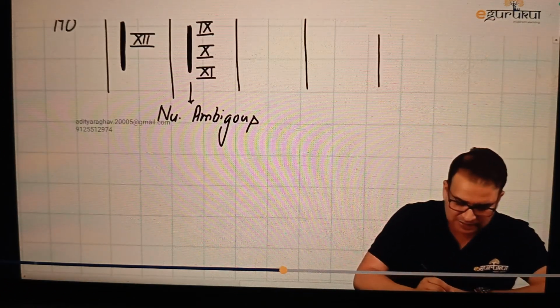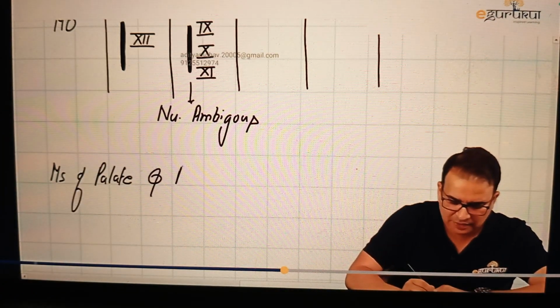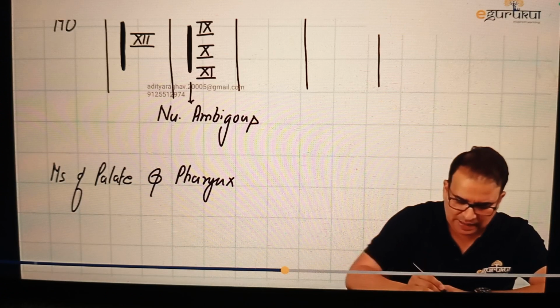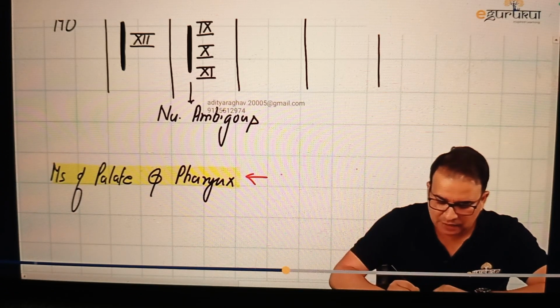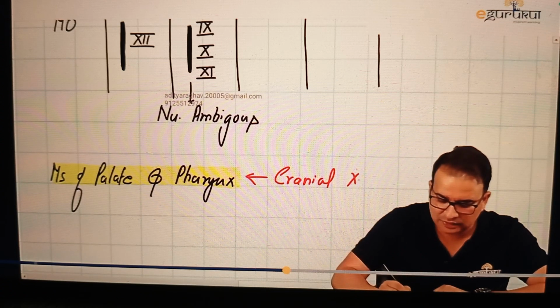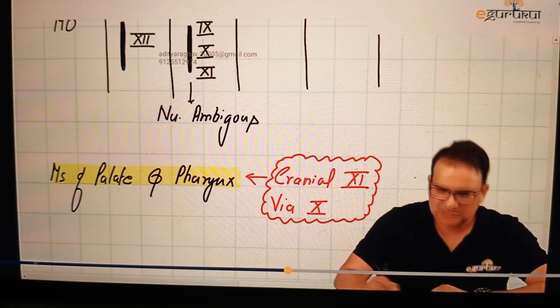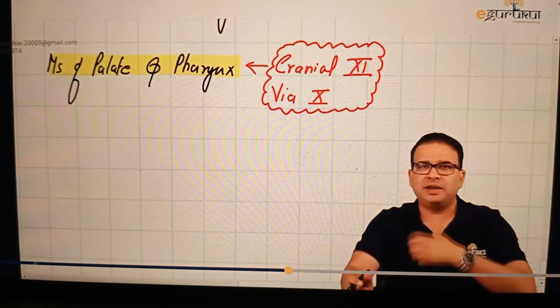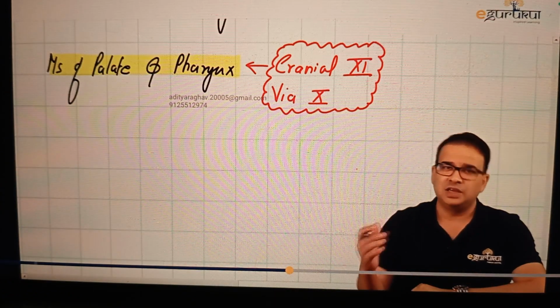I want you guys to write it separately that if the question is about the muscles of palate and pharynx, and I'm saying palate and pharynx, not larynx, let's keep the larynx out of it. Muscles of palate and pharynx, they are supplied by which nerve? They're supplied by the cranial accessory nerve, but you have to say via vagus. Cranial accessory via vagus. We'll understand how exactly it is done. There's something called hitchhiking. Head and neck is known for hitchhiking. When one nerve joins with another nerve and reaches its destination, that is called hitchhiking. So the cranial accessory nerve is joining the vagus nerve.